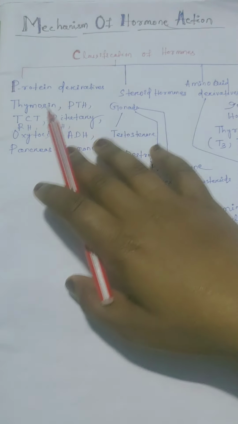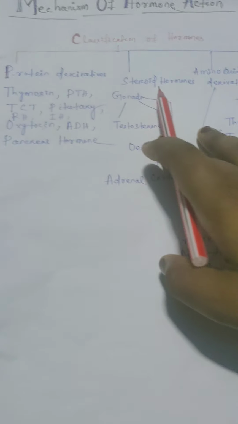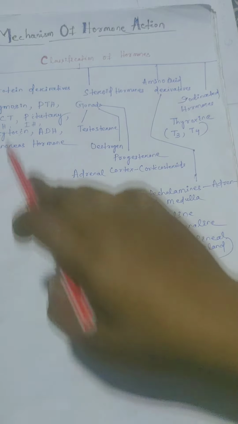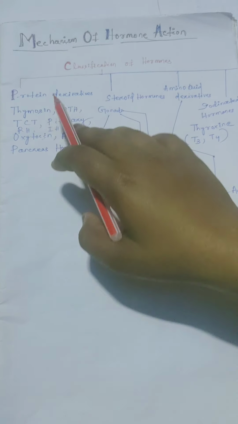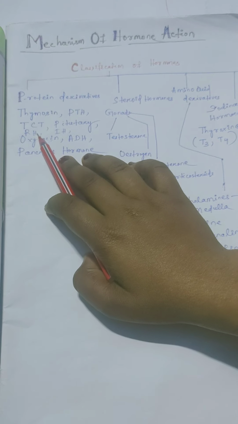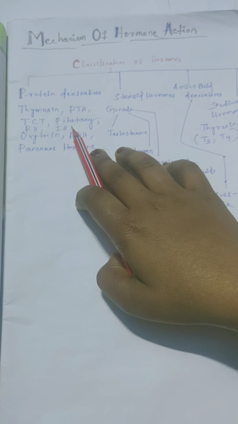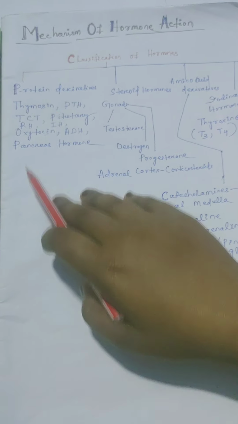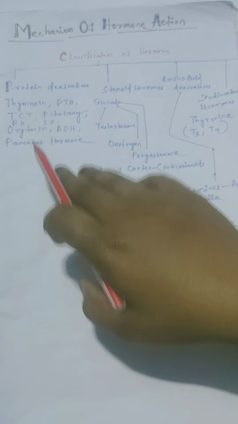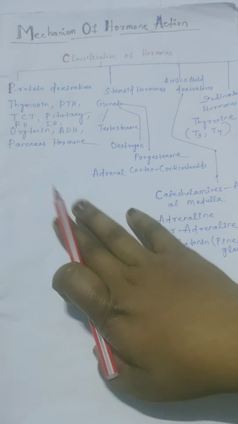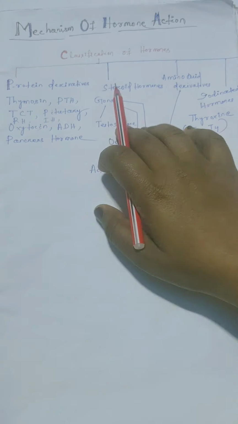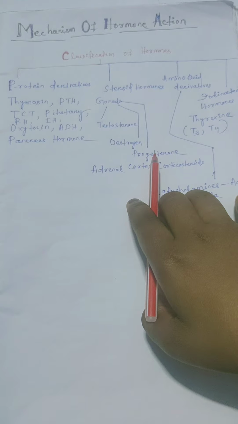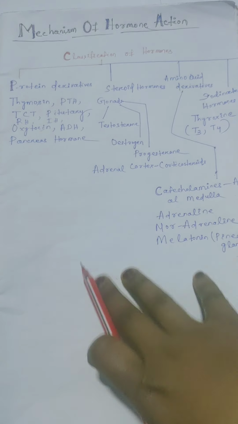See, hormones may be protein derivatives, steroid hormones, amino acid derivatives or iodinated hormones. Protein derivative hormones will be thymosin, PTH, TCT, pituitary hormones, RH, IH, oxytocin, ADH and pancreas hormones. So all these hormones will be protein derivatives, meaning they may be protein hormones, peptide hormones, polypeptide hormones or like that. Coming to steroid hormones: testosterone, estrogen, progesterone and cortisols or corticoids.